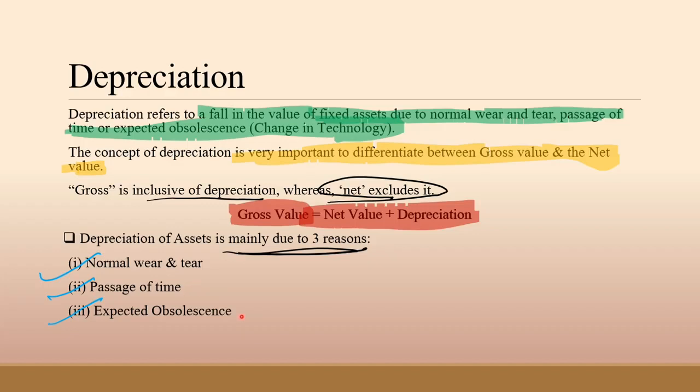Natural factors like rain, winds, weather, etc. contribute to the fall in value. And third, expected obsolescence. The value of a fixed asset also decreases due to expected obsolescence, that is, loss in value due to change in technology or change in demand for goods and services.